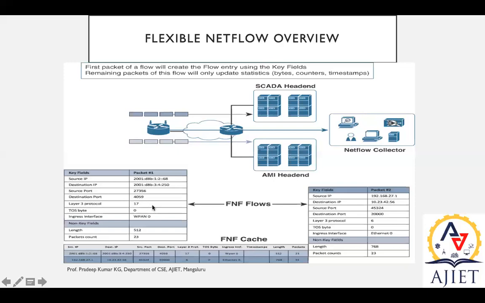Then we have the FNF flow record. This is the FNF flexible NetFlow overview. These are the records it is supposed to maintain. Again, it will have key and non-key fields: source IP, destination IP, source port, destination port. Similar information is available. This is just to inform you about the flow record.